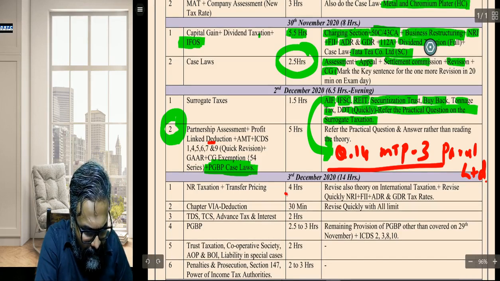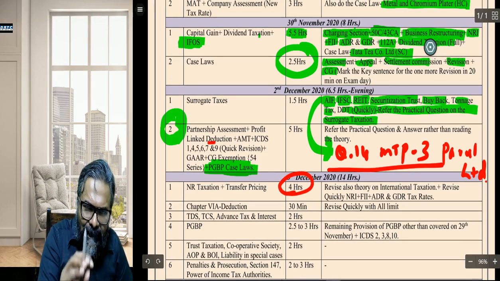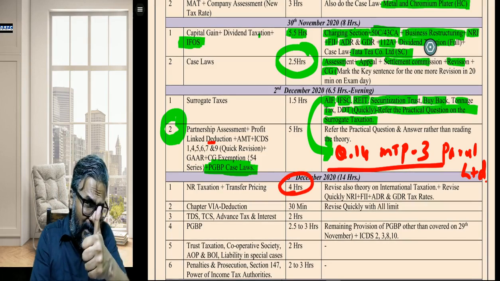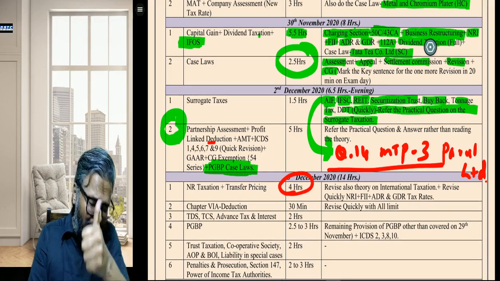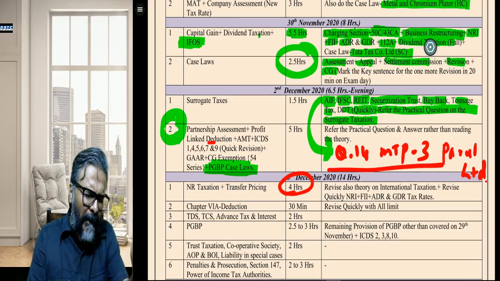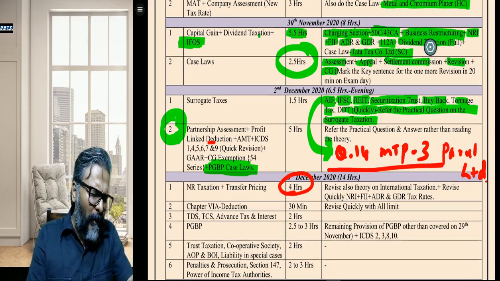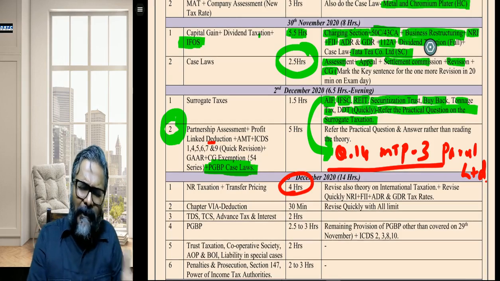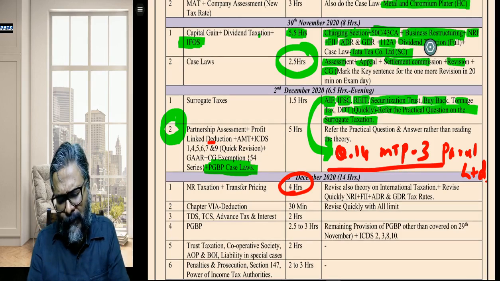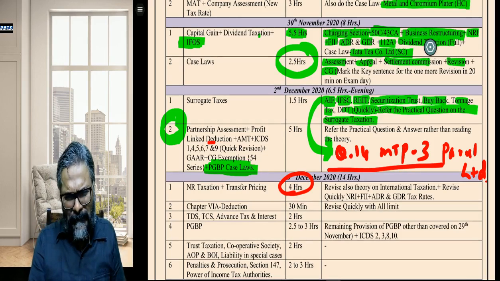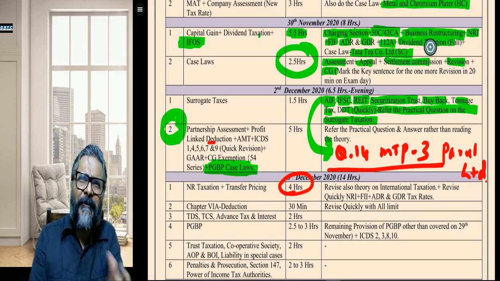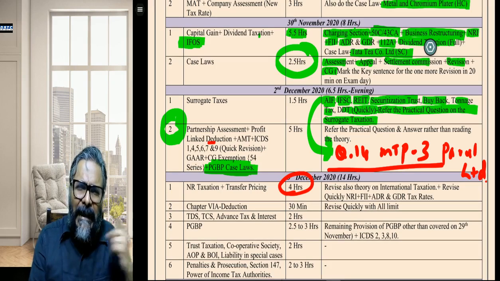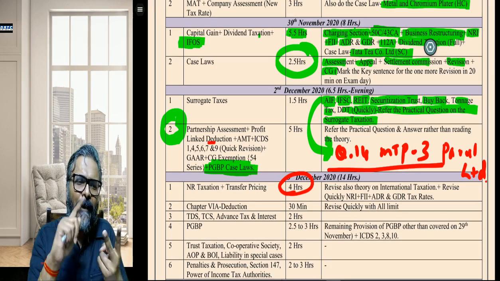In this, students, like NR taxation, residential status, foreign company and individual, you all know. Residential status of the individual and foreign company. For foreign company, it is POEM. Thereafter, again, you can directly refer to the practicals also. Don't read theory on that day. Refer some practicals in such a way that in 10 minutes, 15 minutes, it can be done. Don't do the duplication.